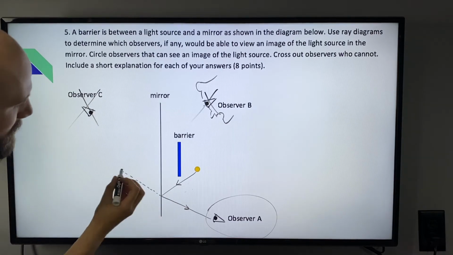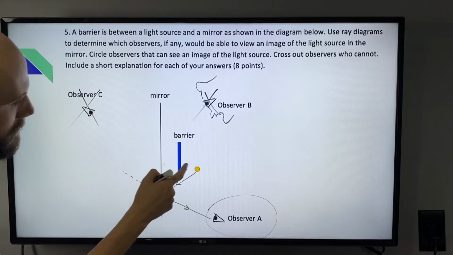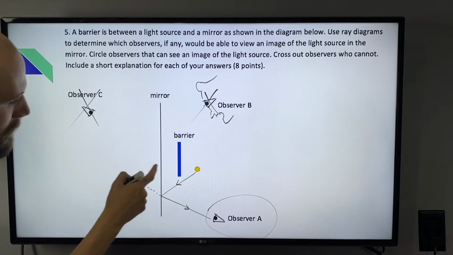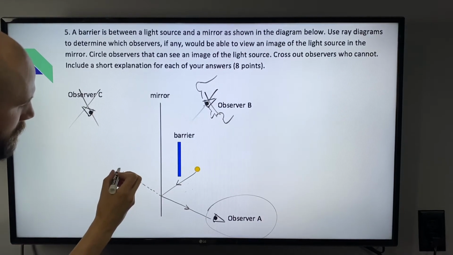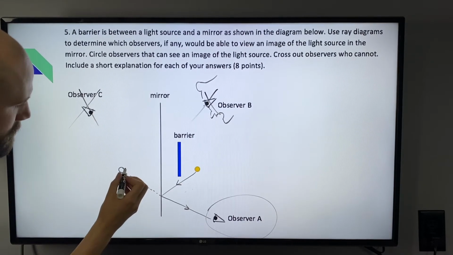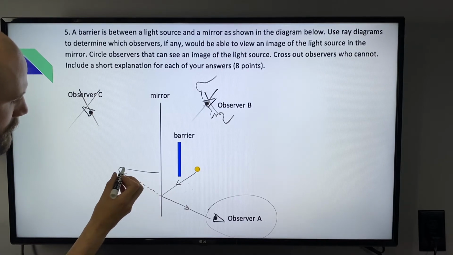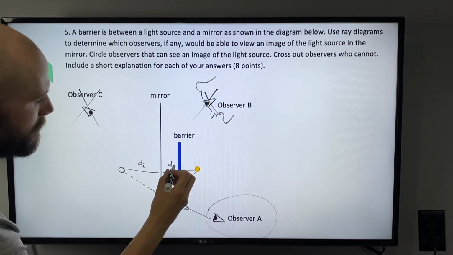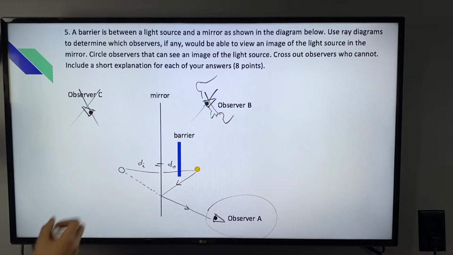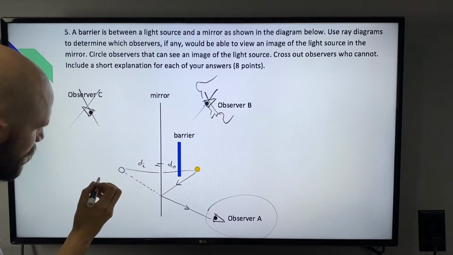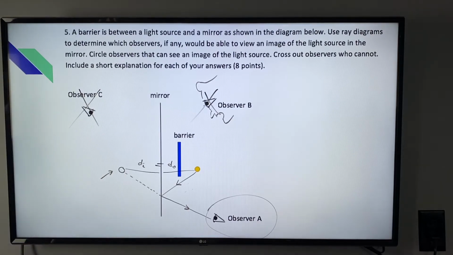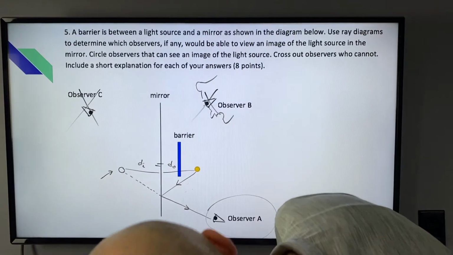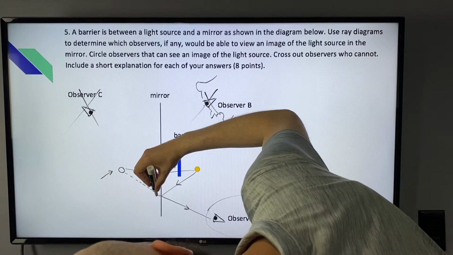And we also said that the distance between the object and the mirror and the image in the mirror are going to be equidistant. So this is what we call DI. This would be DO. Those would be equal. So it would look like the image is right here. I think that's straight enough.